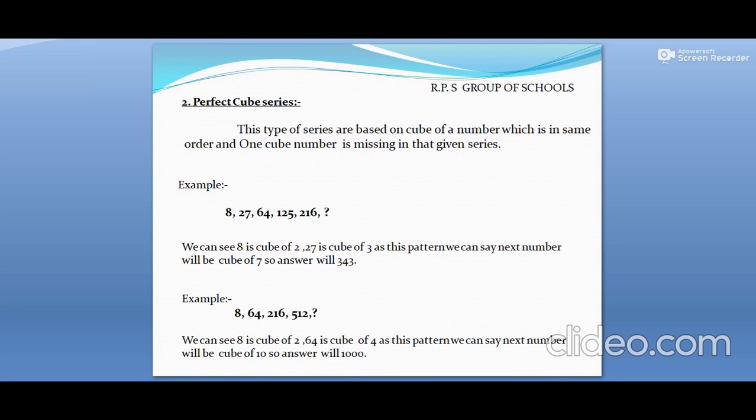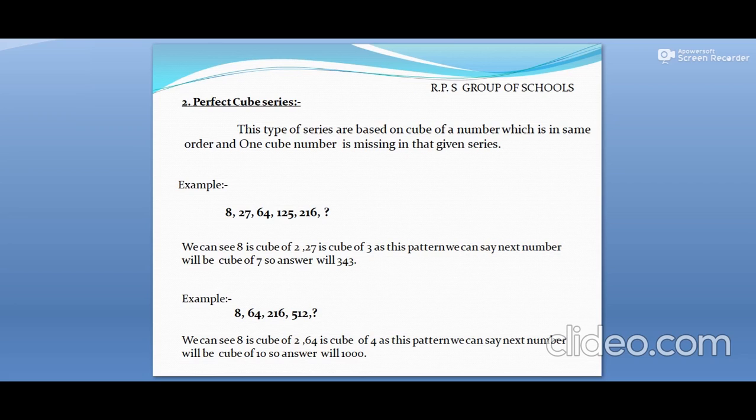Next is the perfect cube series. What is this perfect cube series? Let us understand it with a simple example. This type of series is based on the cube of a number which is in the same order, and one cube number is missing in the given series. You know what a cube is? See the example. It's 8, 27, 64, 125 and 216. These are the cubes of 2 and then 3 and then 4 and then 5 and then 6.